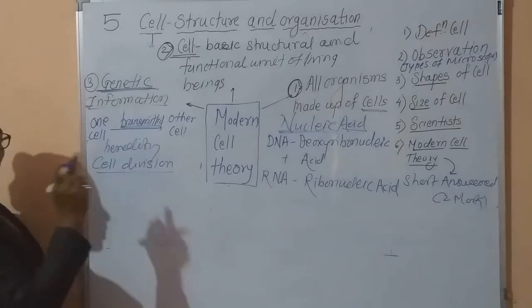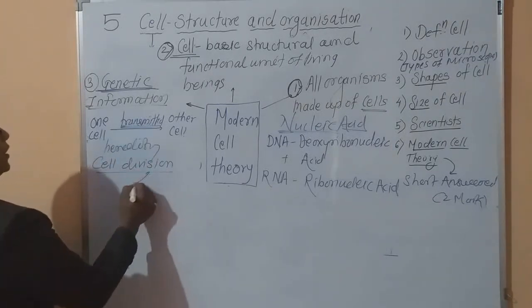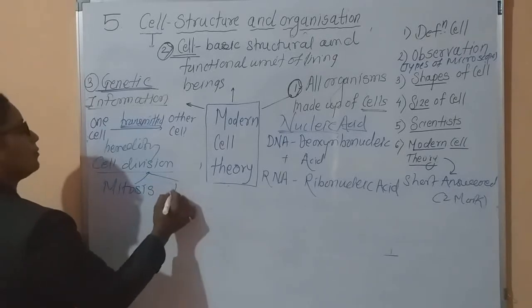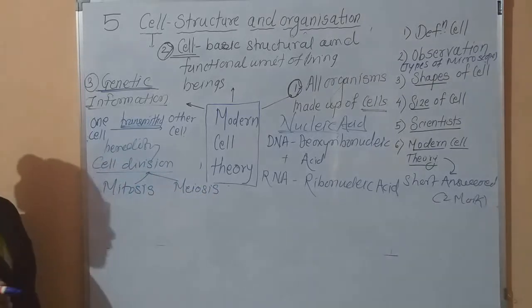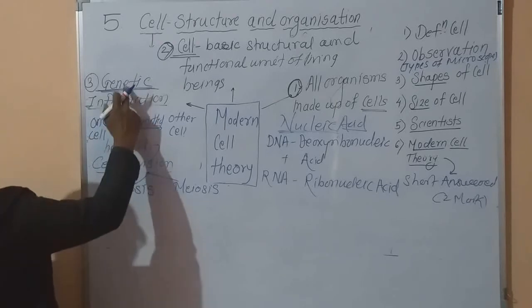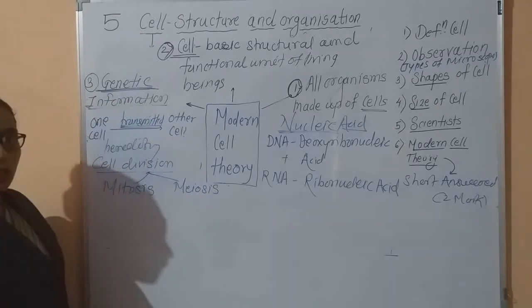This cell division we will study in detail in the next chapters. Here we just remember that cell division is of two types, that is mitosis and meiosis. During this cell division, the genetic information is transferred from one cell to the other cell.